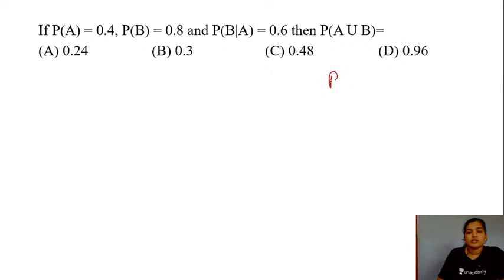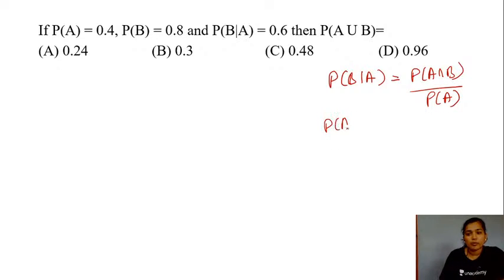Yes, now let us use the probability of your event B given your event A, which is nothing but probability of your event A and B divided by the probability of A, right? So using this, we will have the value for probability of your event A and B, which would be equal to 0.6 into the probability of event A, which is 0.4, right? So this value would be 0.24.